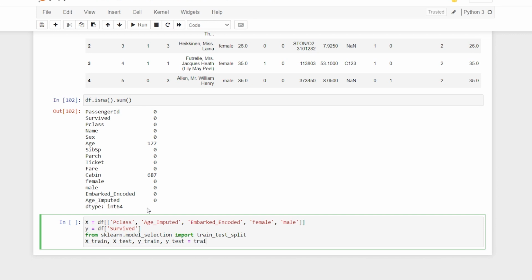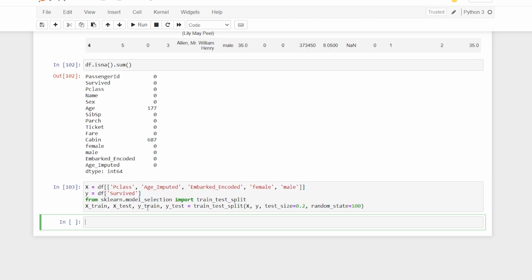Now here I'll say x_train, x_test, y_train, y_test equals train_test_split, and here I'll feed it x comma y, and later on I need a test size, so I'll say test_size is equal to 0.2, and random_state. I am using random state in order to shuffle. You can avoid it if you want.